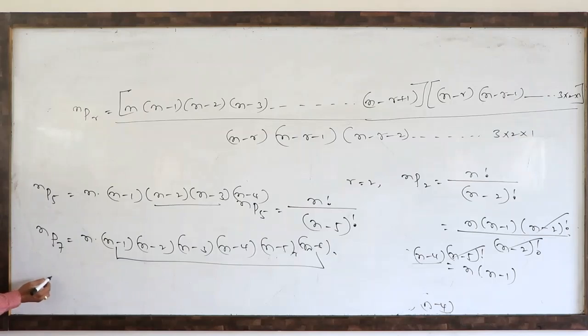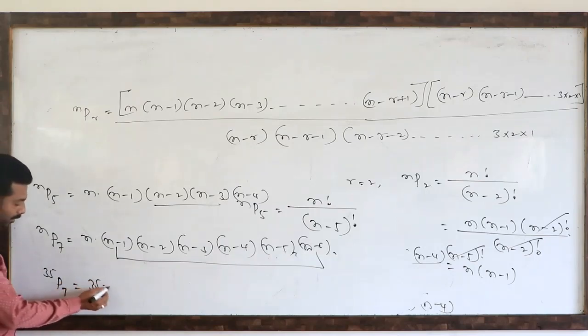For example, 35P7 is there. 35P7 means here suffix 7 is there, 6 times we have to reduce. Means first we have to write 35. How many times do we have to reduce? 6 times.